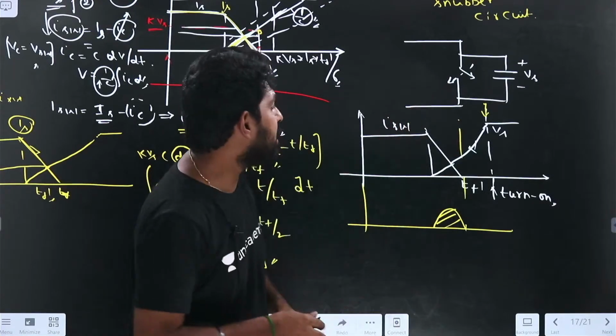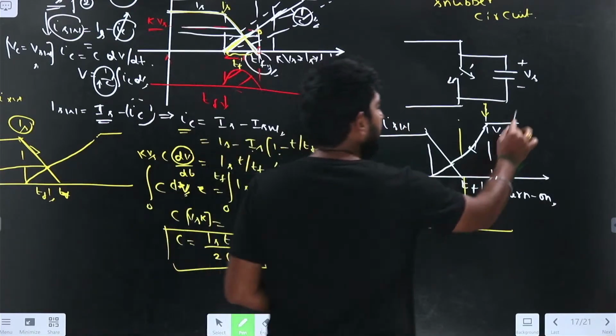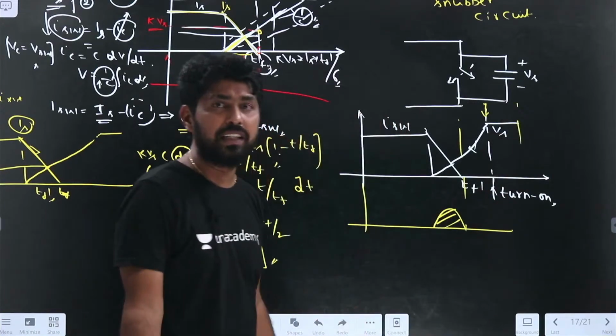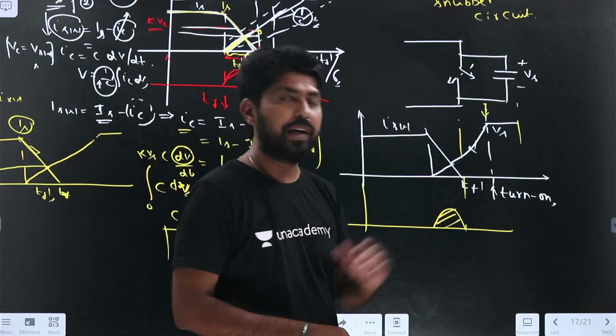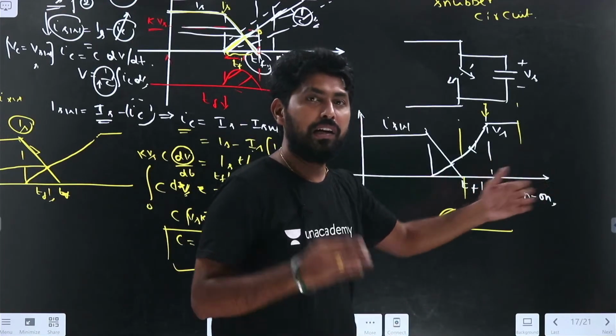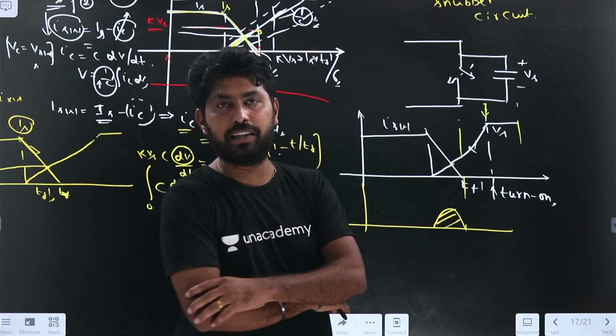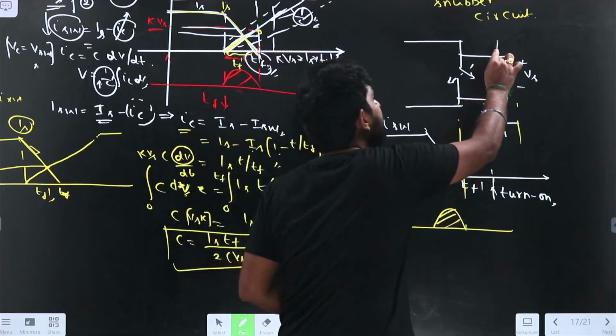In a practical case, the pulses should be periodic in nature. Again it will start at 2 pi plus alpha, so again it will start at t plus alpha. For every period, the device has to be turned on here.